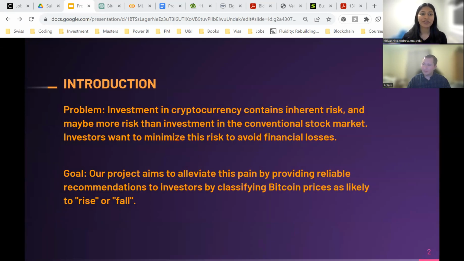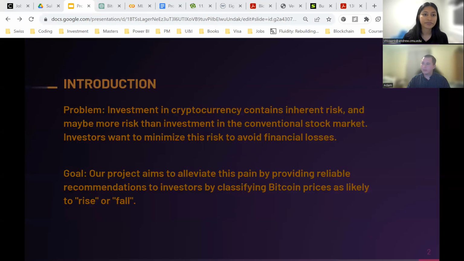Diving into our project, let me first introduce our problem statement. Here we are addressing a crucial concern in cryptocurrency investment, which is the inherent risk. This risk is because of the high volatility, making investment decisions more challenging than in stock markets. What we are trying to achieve is to support investors and traders in this unpredictable market by providing insights into the increase or decrease trend for each day based on news sentiment and historical Bitcoin market data like traded volume and prices. Since Bitcoin has the highest market cap, we are currently restricting the scope of this project